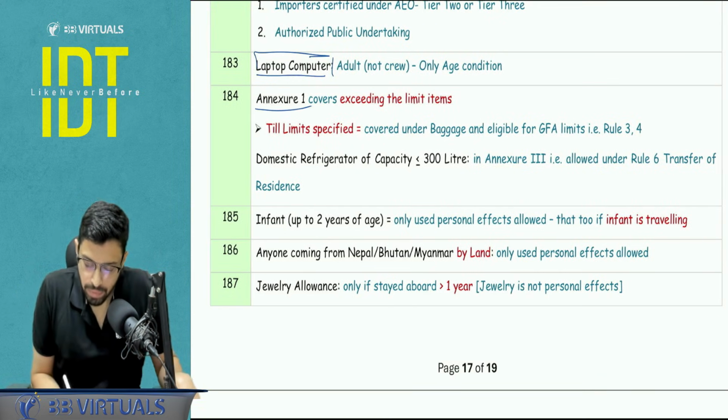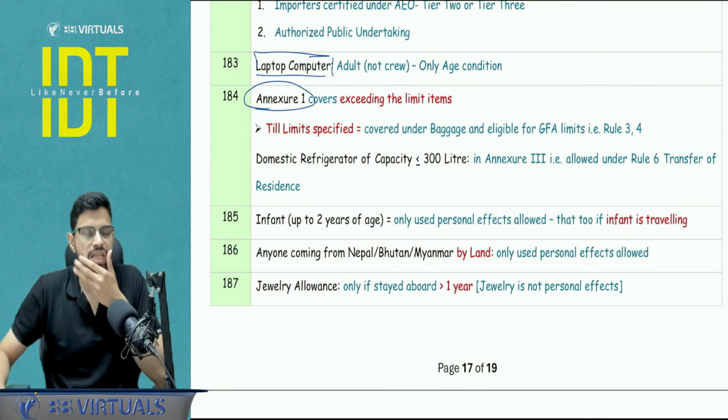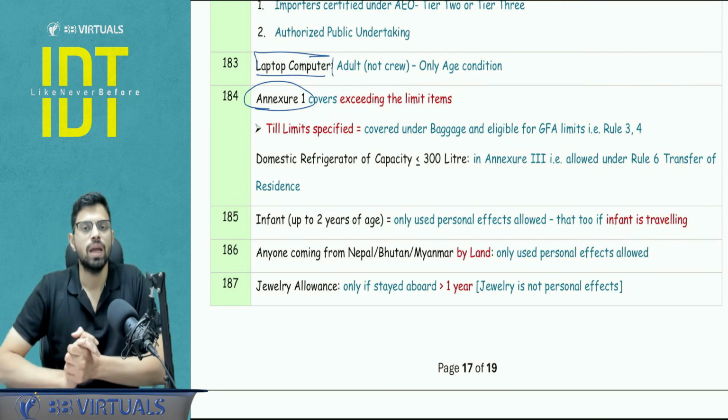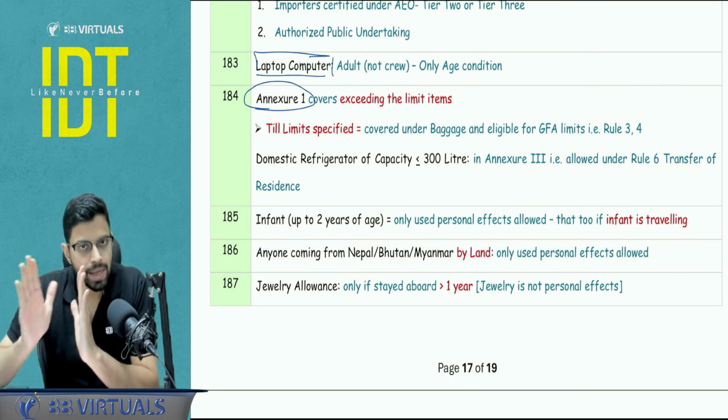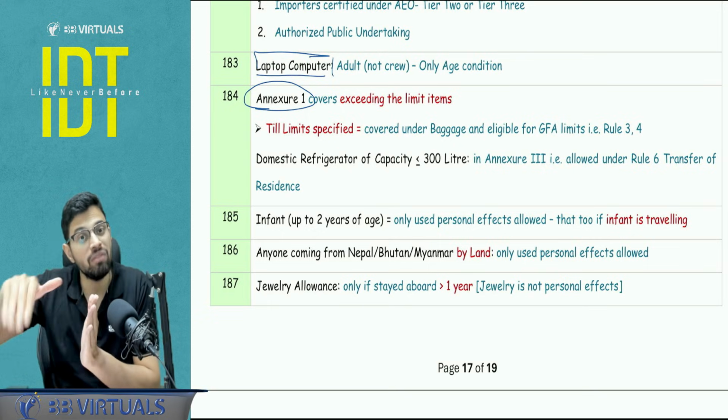In Annexure 1, you remember Annexure 1, Annexure 2, Annexure 3. Obviously we cannot learn everything, but Annexure 1 you have to learn. So Annexure 1 contains those particular items only when they are exceeding the limit.